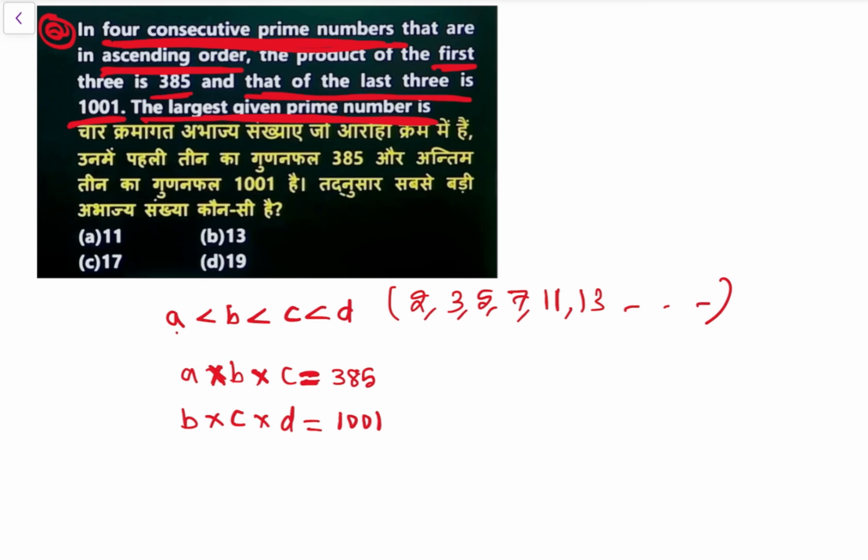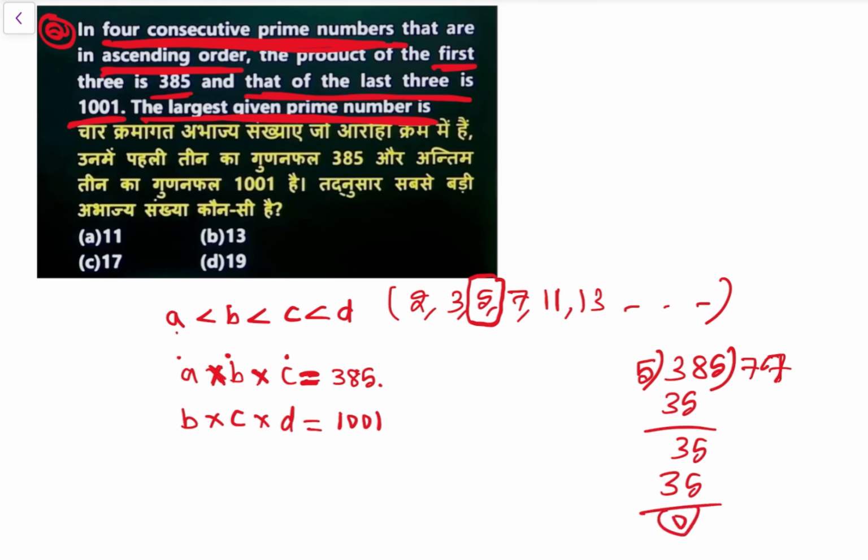So they are 4 consecutive prime numbers. अब देखो 3 नंबर्स का प्रोडक्ट 385 में आ रहा है, then one has to be a multiple of 5, right? So B or C has to be 5, 5 is a prime number, तभी तो प्रोडक्ट आएगा। So now divide 385 by 5. 5 7s are 35, then 5 7s are 35, so 77.